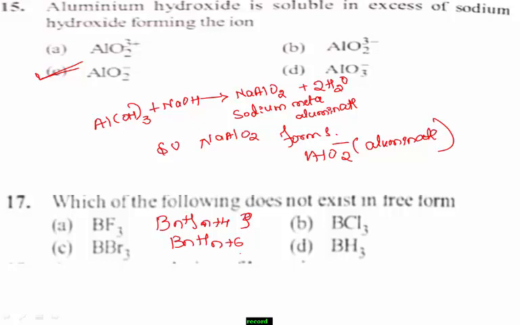Therefore, BH3 does not exist in free form. Remember, the hydride of boron does not exist as BH3. It is stable as its dimer, that is diborane. B2H6 is known, but BH3 is unknown. Therefore, option D is the right answer. Other options like BF3, BCl3, BBr3 are possible. Therefore, BH3 does not exist in free state.